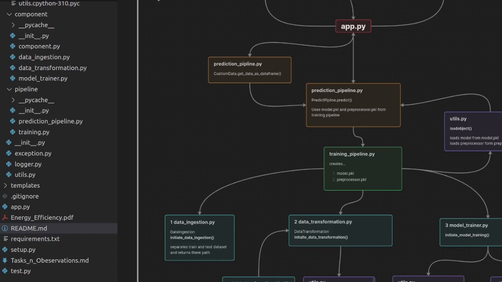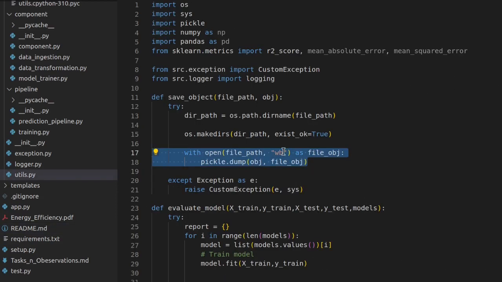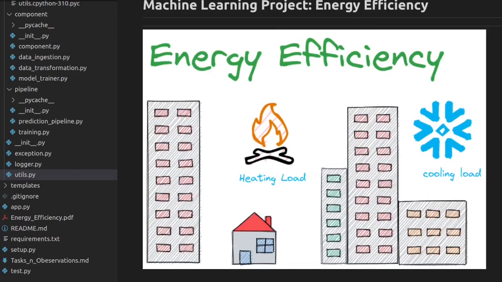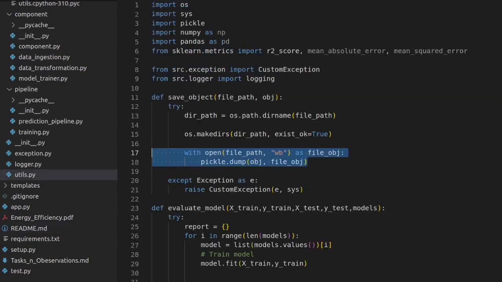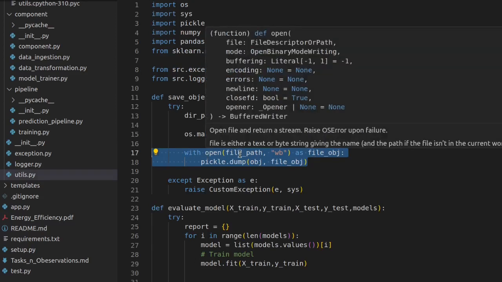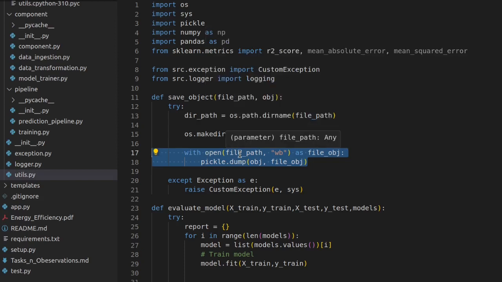Don't get overwhelmed by what you are going to see on the screen. Right now only focus on the blue line, the highlighted line of code that you are looking at. I want to show you how I used file handling in our real-time project. In this project we are trying to predict heating load and cooling load for residential buildings. So right now only focus on these highlighted lines. As you can see here, I'm using with open, I'm giving the file path similar to a file name, and I'm opening that file in write binary mode.